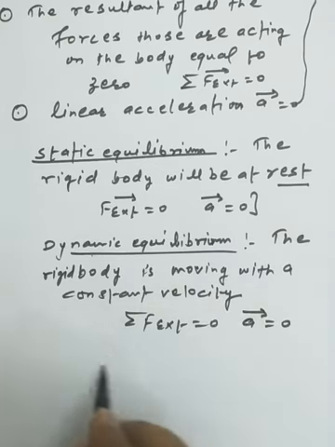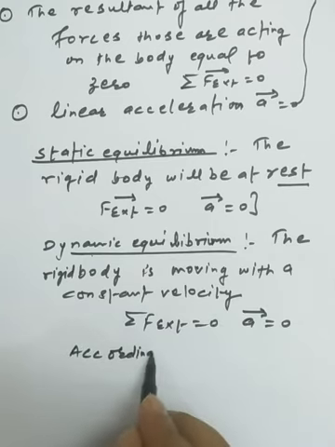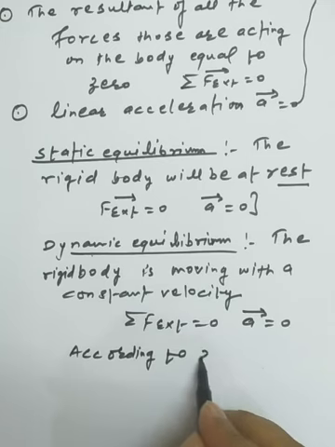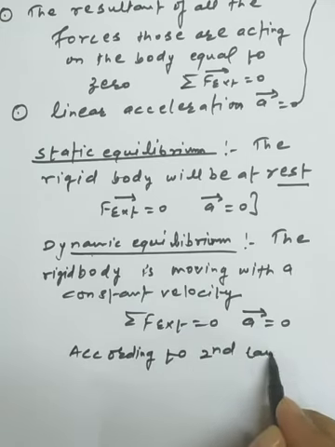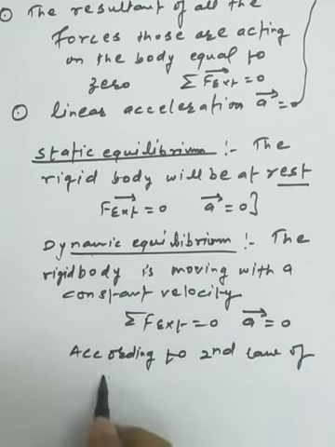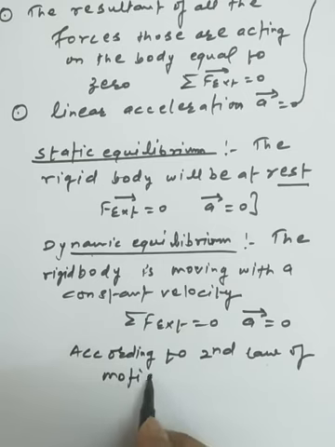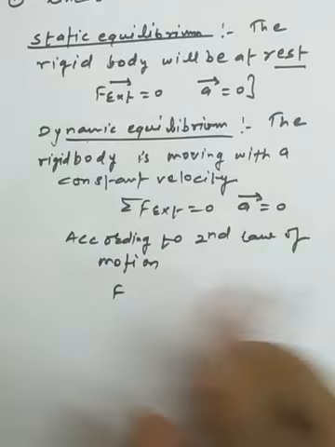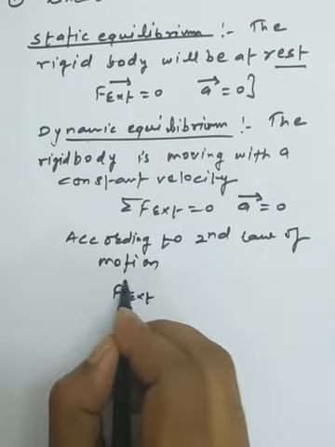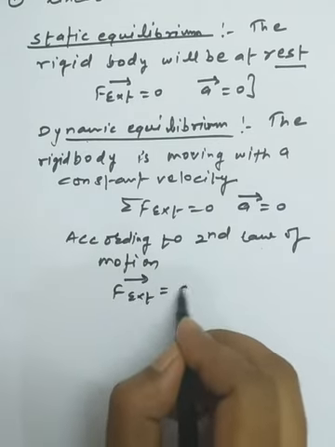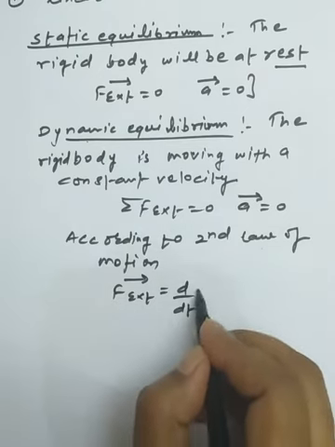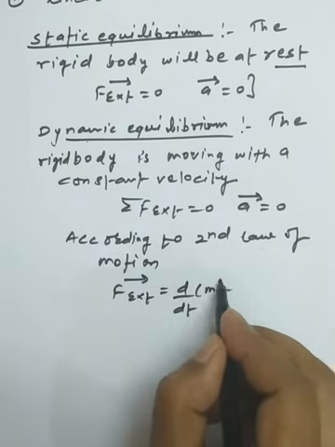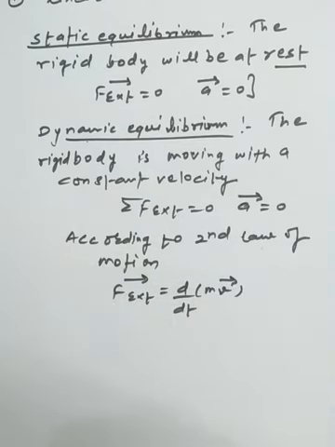Now, according to the second law of motion, F external is the rate of change of momentum, which can be stated as d/dt of mv.